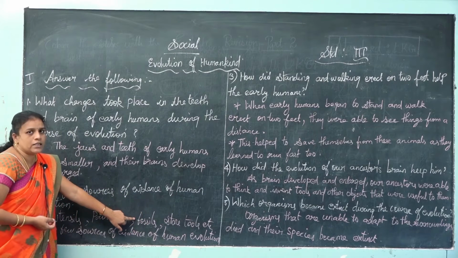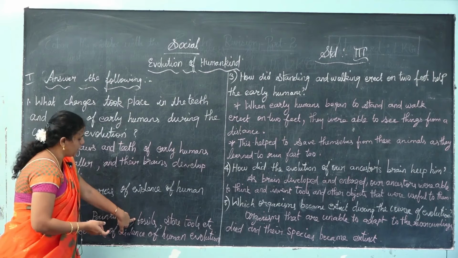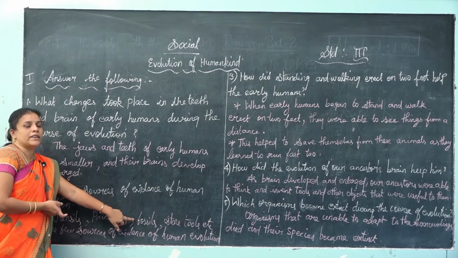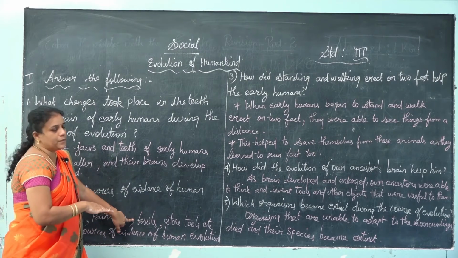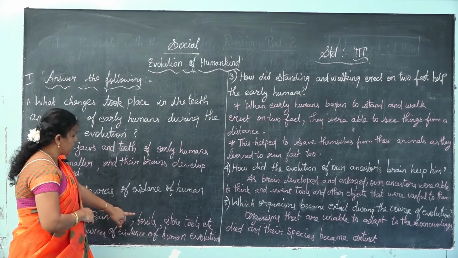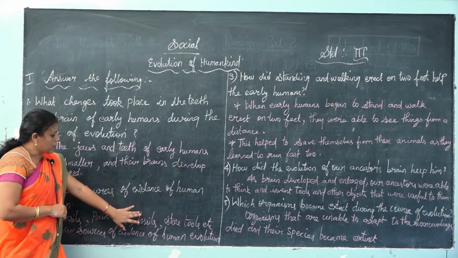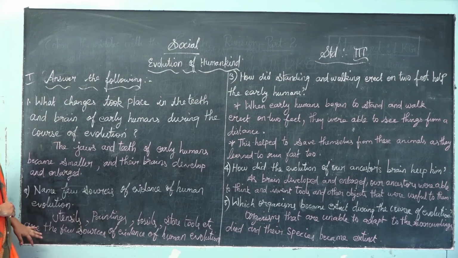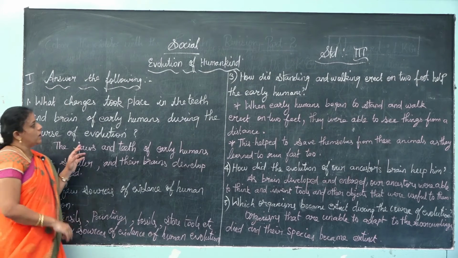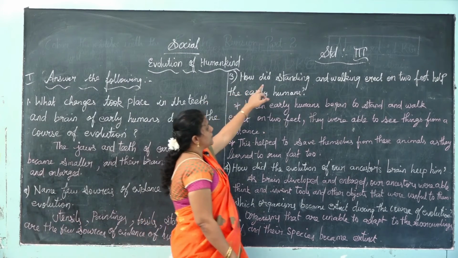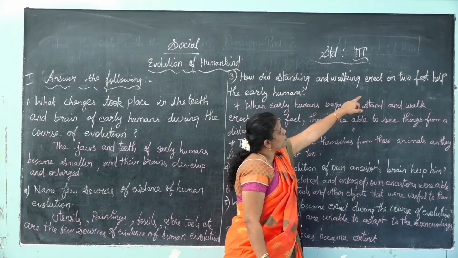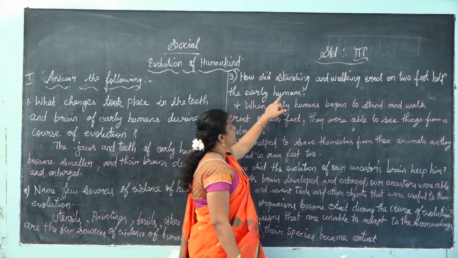So what is a fossil? The remains of things that got buried and are stored under the deep soil on the earth, those are called fossils. Okay, so next one: how did standing and walking erect on 2 feet help the early humans?